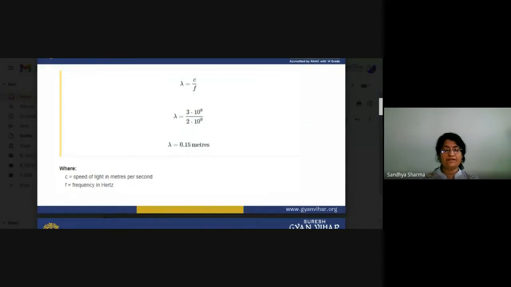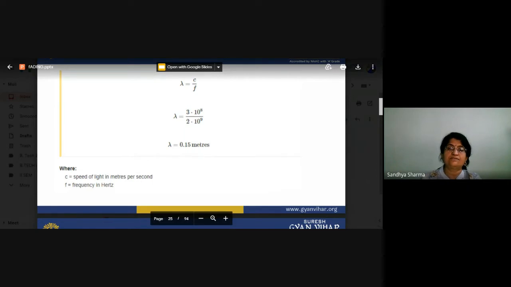Now we will calculate the wavelength. Wavelength lambda is equal to c by f, where c is the speed of light. So lambda is equal to 3 times 10 to the power 8 divided by 2 times 10 to the power 9. So now we get lambda, that is 0.15 meter.